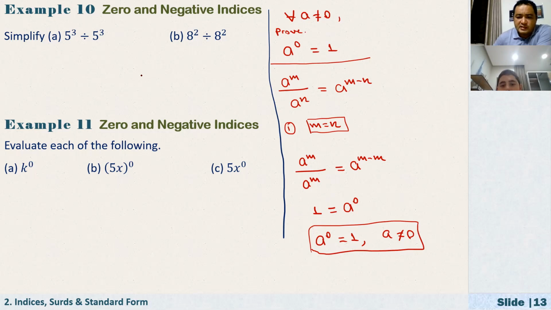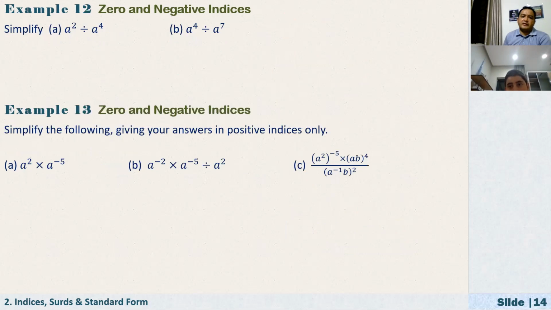Okay? That is one proof. Also in this way you can prove this. That's a more mathematical way. Using this one, here is equal to 1. And k to the power of 0, here assuming that k is not equal to 0, that's equal to 1. And how about this? 5 times x to the power of 0, that's 5 times 1, that's equal to 5.